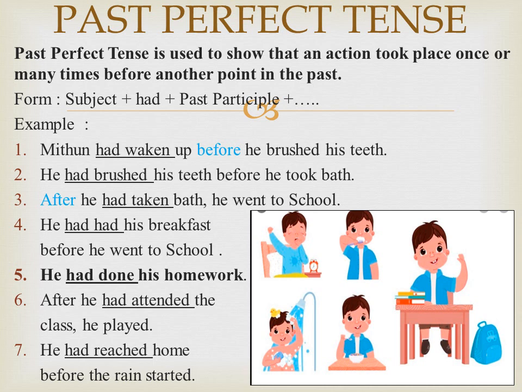To teach you past perfect tense, I have shown Mithun's daily activities. Mithun had performed many activities before he went to school. I have compared two activities and formed past perfect tense. He had brushed his teeth before he took bath. After he had taken bath, he went to school. He had had his breakfast before he went to school. After he had attended the class, he played. He had reached home before the rain started.